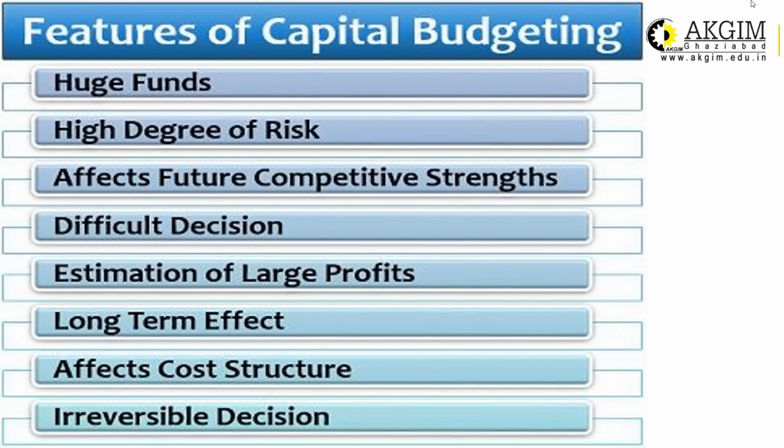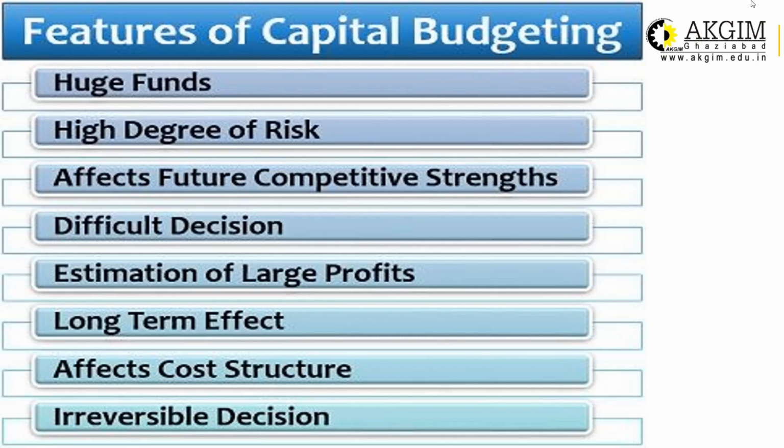High degree of risk. Why is a high degree of risk involved? Because capital budgeting decisions are not short-term decisions. These decisions are long-term. You are buying a fixed asset which has a certain life, and normally the life of fixed assets is not 1 to 2 years. It is 5 years, 6 years, or 10 years.